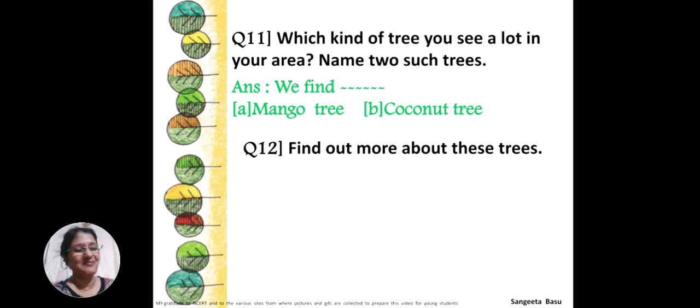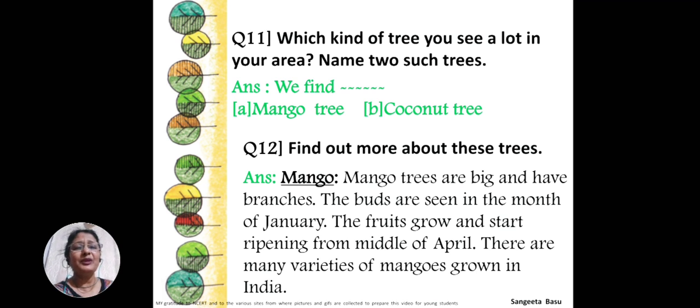Question 12. Find out more about these trees. My favorite is the mango. I can see a lot of mango trees from our window also. I have taken up mango here. You can take up neem or banyan also. Mango trees are very big and they have branches. Neem trees also have, jackfruit also. The buds are seen in the month of January.